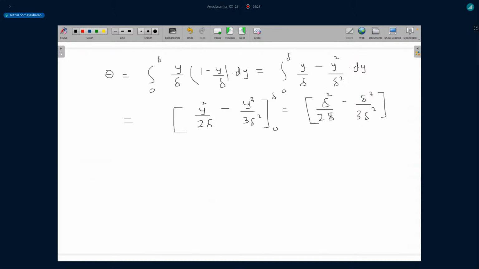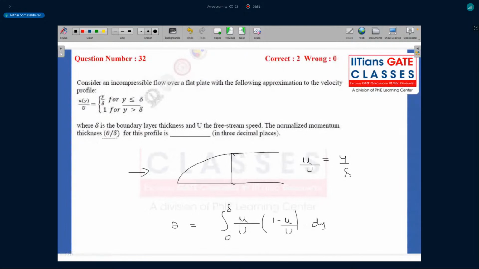So this gets cancelled, delta square gets cancelled. So this will be delta by 2 minus delta by 3, which is nothing but delta by 6, right?